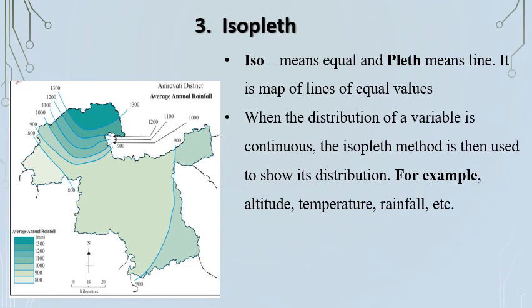Now, when the distribution of a variable is continuous, the isopleth method is used to show its distribution.